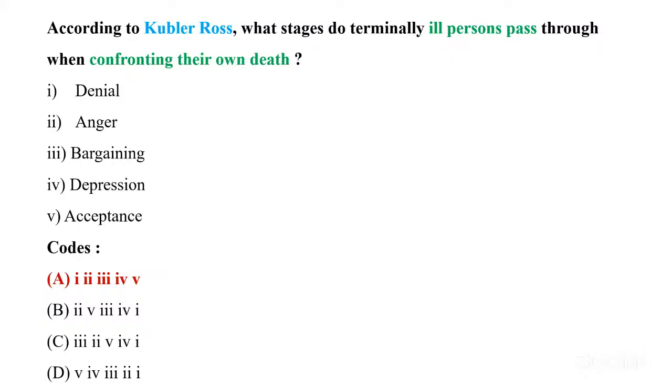We'll deny, then we'll be angry, like, oh, I can't be sick, I have lived a good life. Then we'll say, no, God, please give me some more time, I want to live. Then we will be in depression. How could this happen? I don't want to eat, don't want to talk to anyone. Then slowly we'll accept it, like, okay, this is happening, now what to do? I need to have treatment and everything. So code A is our correct answer.